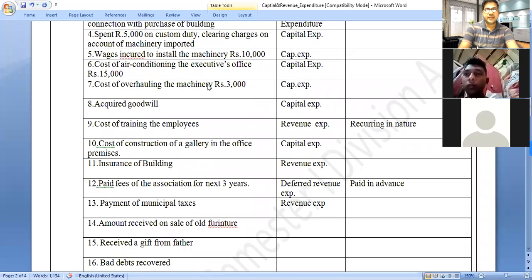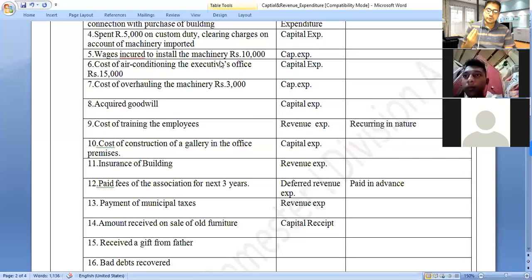So we can say that it is a capital receipt. Why do we call it a capital receipt? Because whenever we sell the furniture, money comes in, and it is a capital receipt.